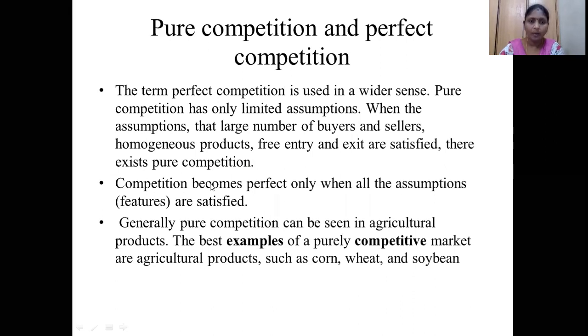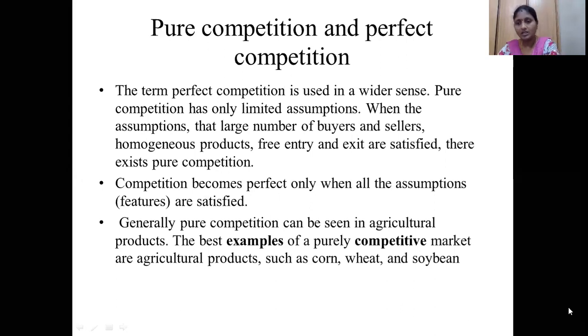The competition becomes perfect only when all the assumptions are satisfied. So whatever previous assumptions or characteristics we have specified, if all of them are satisfied, we can completely say it is a perfect competition. Otherwise we will call it a pure competition. Generally, pure competition has been seen in the US. Again, pure competition is also seen in agriculture products. What are examples of agriculture products? Such as corn, wheat, soya bean. For such types of products, we can say that the competition is a pure competition.